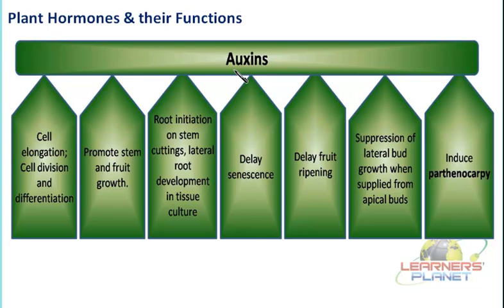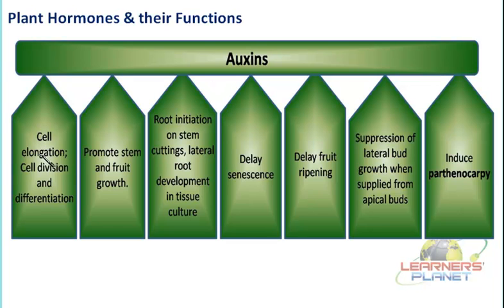Basically these are secreted inside the seed embryo, in the young leaves of the plants, and the apical buds. Now you can see that these generally have the meristematic tissue. Right, so these meristems which are located in the young leaves or in the apical buds of the plants are usually secreting the auxins. Now what are the functions of the auxins?